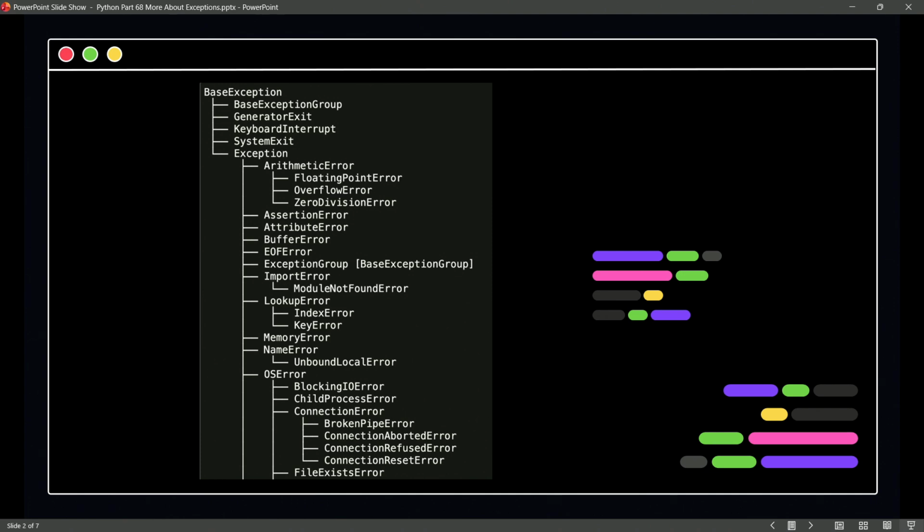What about things that could happen with the operating system? Well, if you go down to the bottom of this or near the bottom of this hierarchy, you'll see the OS error node. And then from there, you can see the various connection errors that you might get into. So certainly a robust part of how Python works for us as a programming language.